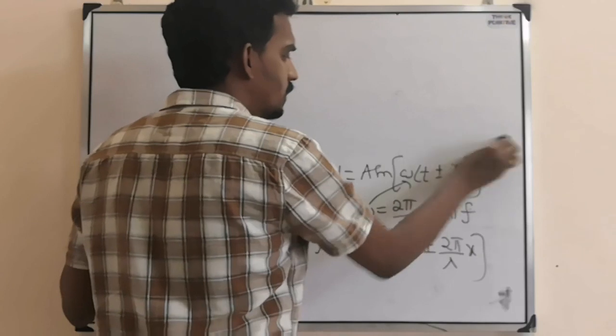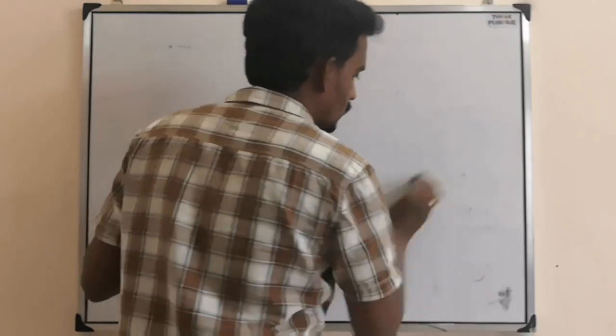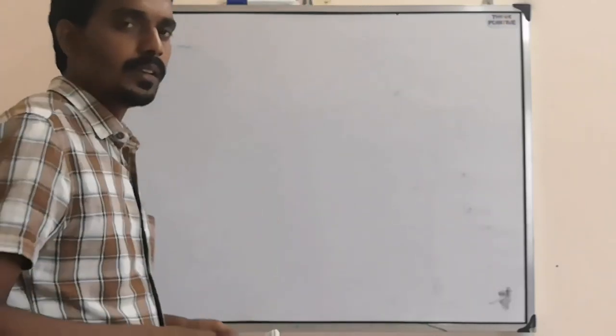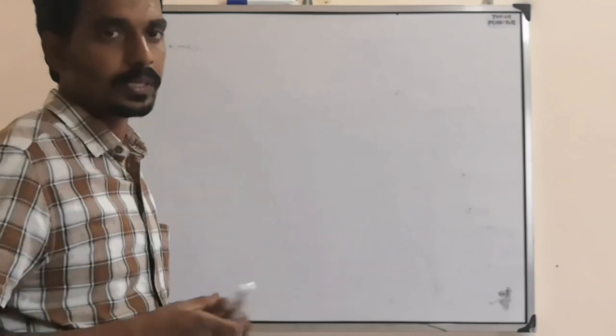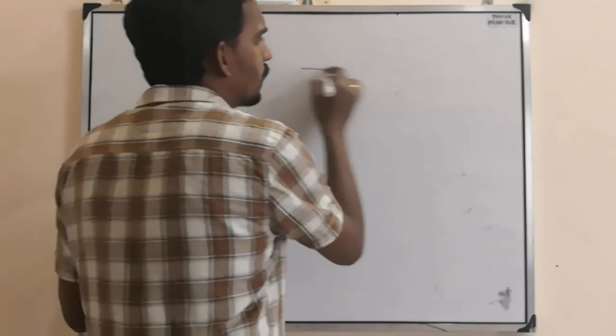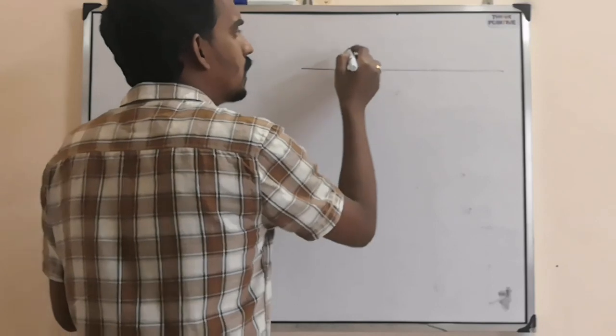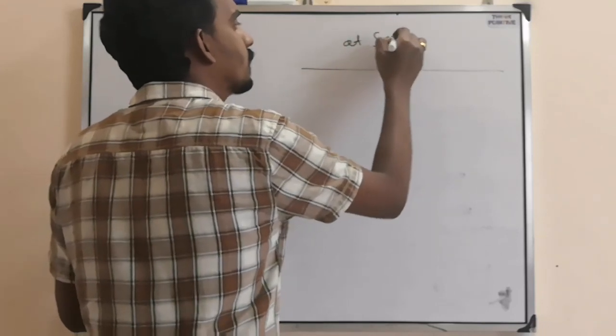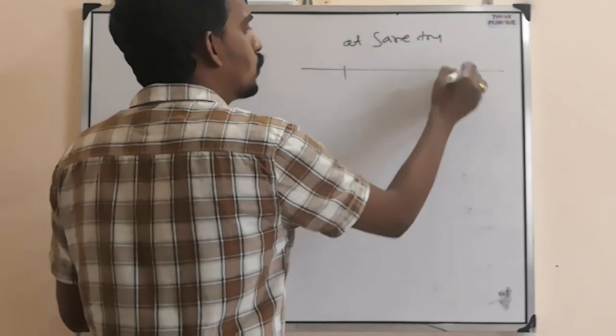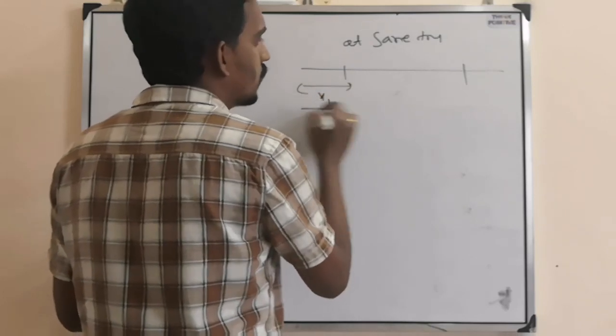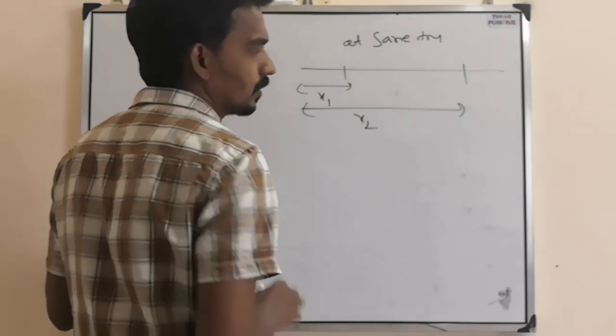Now, based on the same wave equation, they will ask for the relation between phase difference and path difference between two particles. When a wave is traveling, you consider at the same time two different positions x1 and x2.